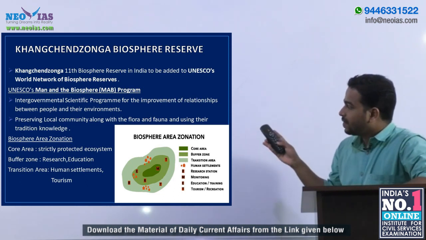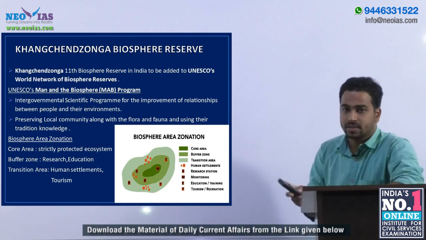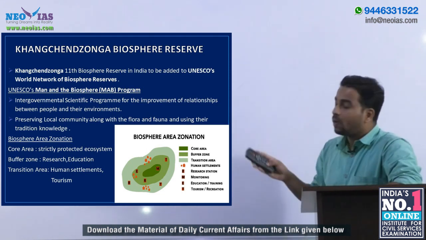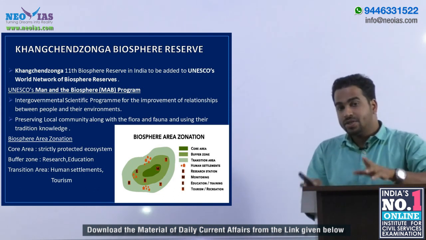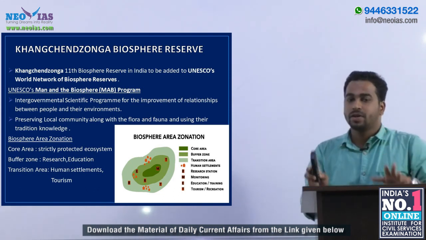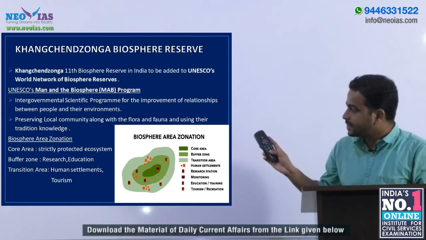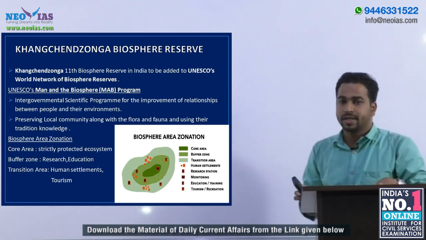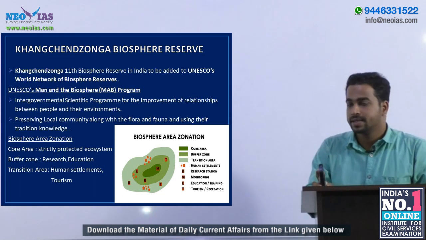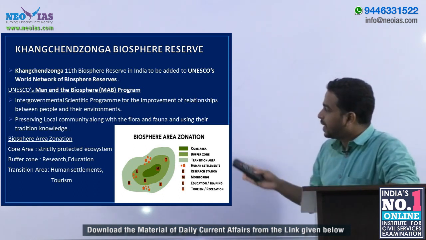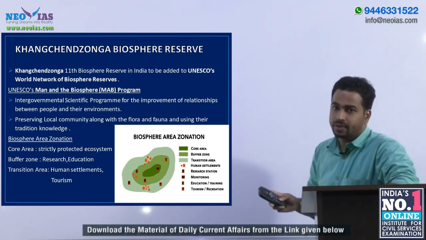A biosphere reserve has three areas or three zones. The centermost zone is called core area. This core area is the highly protected, strictly protected area, where the landscape and the ecosystem is strictly protected without allowing any human interference or human activities. Surrounding the core area, we can see the buffer zone.